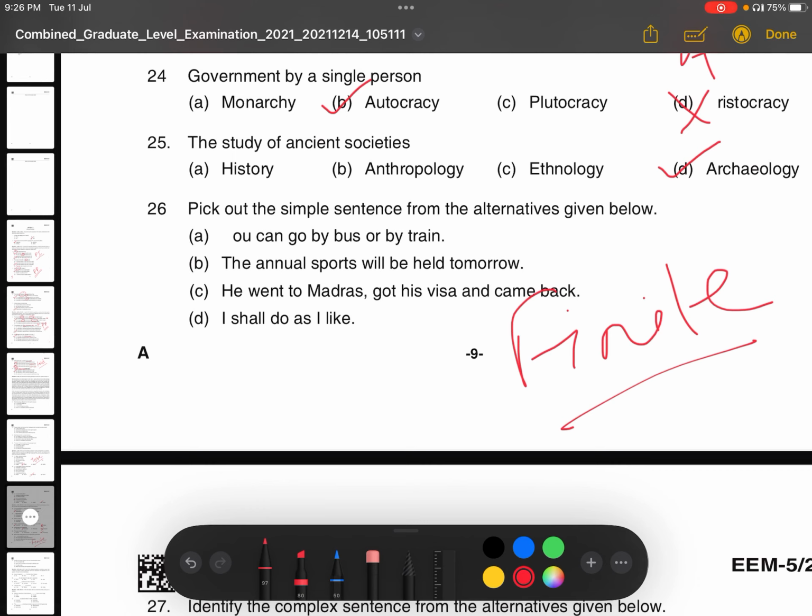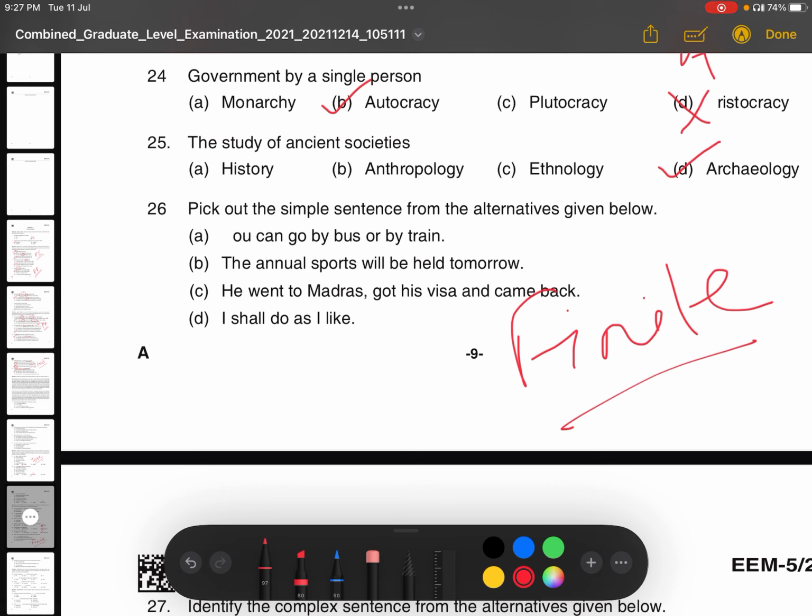Finite verb means the verb which has the form of, by looking at the verb, you will understand whether it is past tense or present tense or future tense. So such type of verb, if we find only one in a sentence, that we call simple sentence. For example, if I say, I eat rice every day. So eat, the moment you say eat, you understand it is present indefinite tense, correct? So the form of the verb gives you the sense of present indefinite tense.